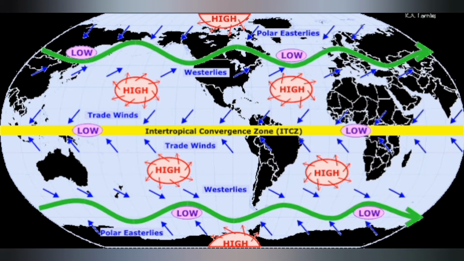These are the tropical easterlies, or the trade winds, that blow from the 30 degrees and 40 degrees north and south latitudes towards the low pressure system generated over the equatorial belt. According to Ferrel's law, trade winds blow from the northeastern direction in the northern hemisphere and the southeastern direction in the southern hemisphere, and that is why they are called tropical easterlies.